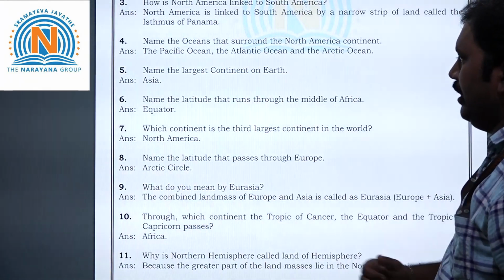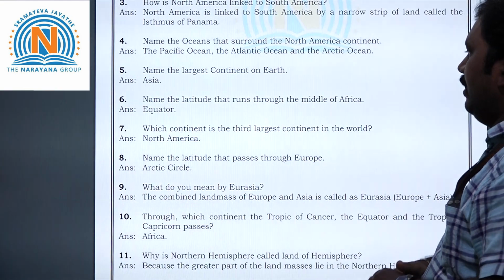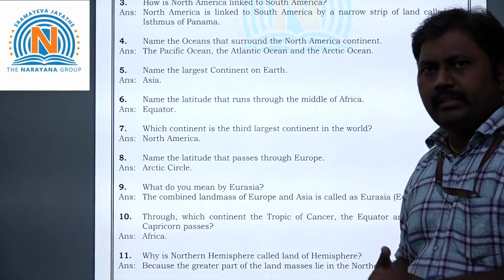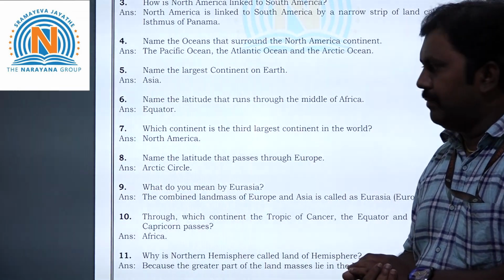Now, seventh question. Which continent is the third largest continent in the world? The answer is North America. Just now we saw it on the map.